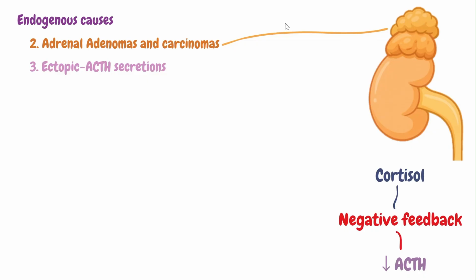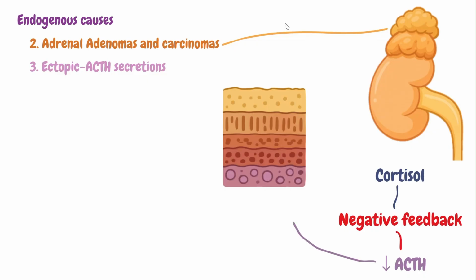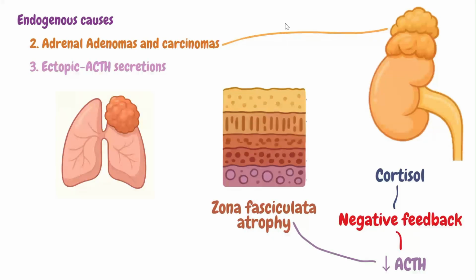CRH and ACTH. These hormones naturally cause the zona fasciculata to undergo atrophy. By atrophy, I mean shrinkage. This is because these layers require consistent stimulation to maintain their function and size, and being less stimulated by ACTH leads to shrinkage. Nevertheless, cortisol levels remain high because of the adenoma on the adrenal glands.